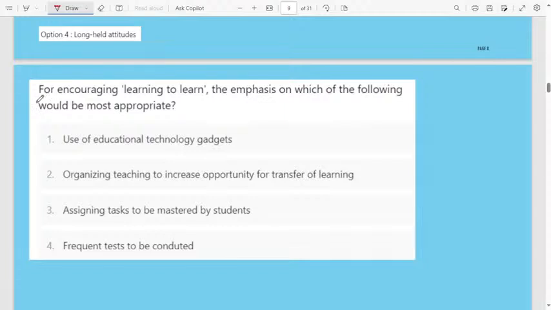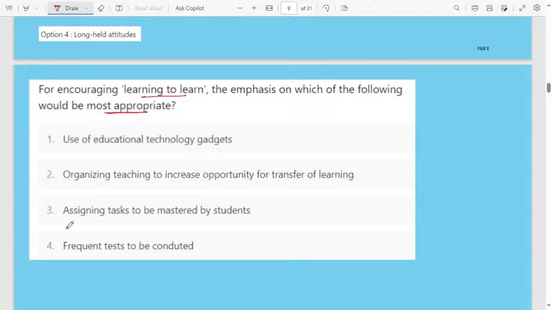for next question, for encouraging learner to learn, the emphasis on which of the following would be most appropriate for encouraging learning to learn. Okay, first option, use of educational technology and gadgets. Second one, organizing teaching to increase opportunity for transfer of learning.